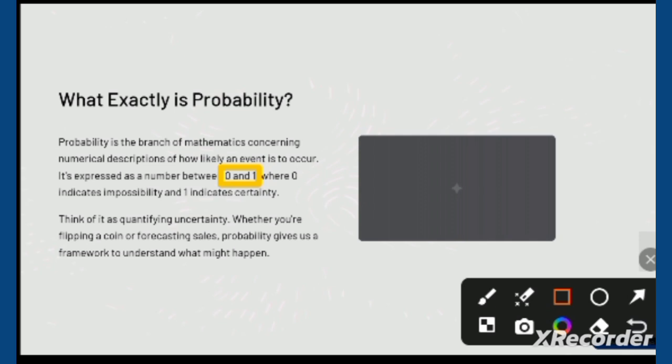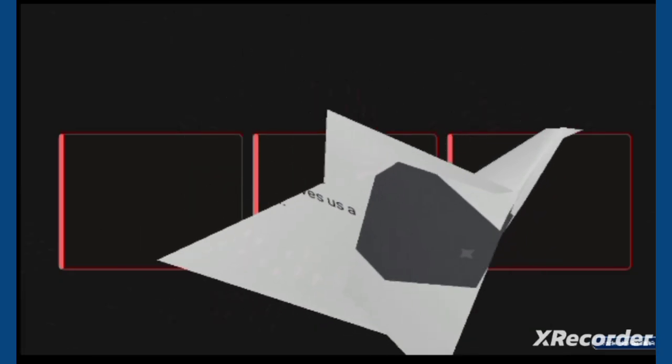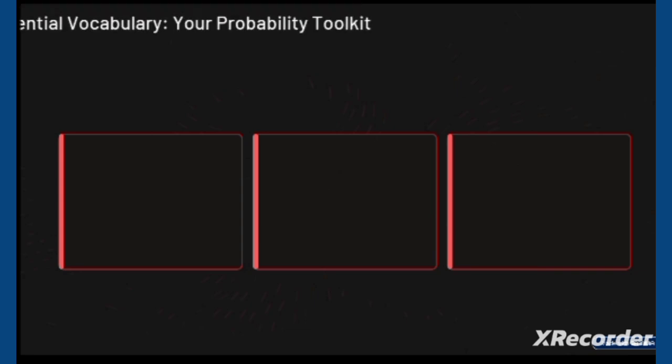Where 0 indicates impossibility, sorry, and 1 indicates certainty. So these are important things. At the end of this video, I will tell you what it actually means to be between 0 and 1. Now we have to move to our next slide on essential vocabulary.